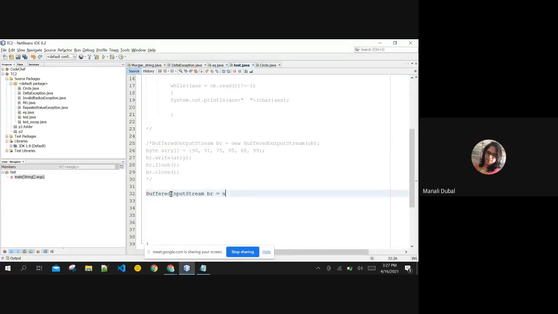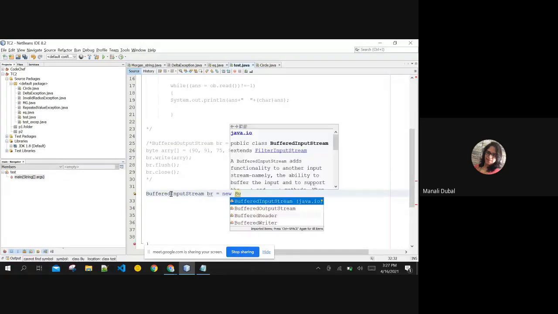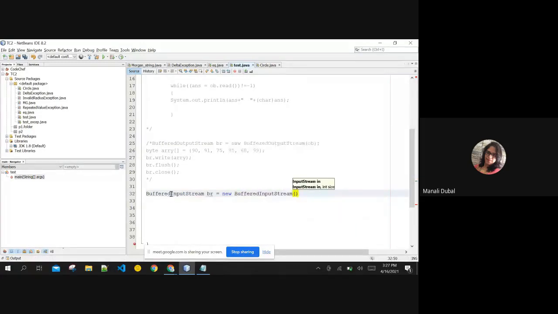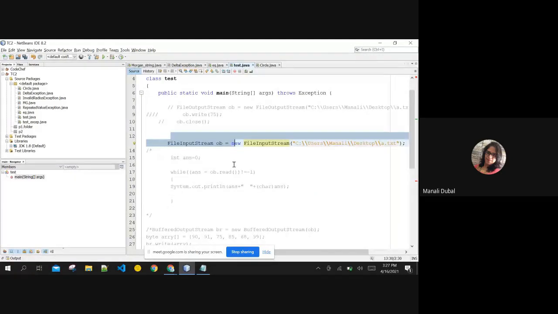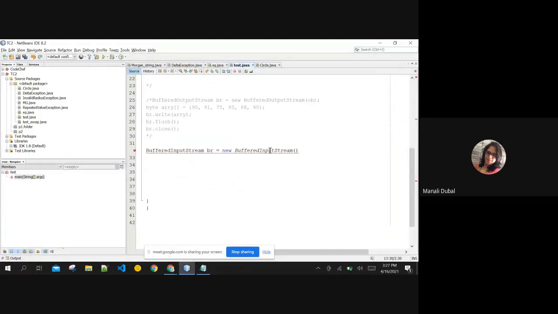I am creating br as the new object of the buffered input stream. In this stream I pass the file input stream object, because I want to fetch the data from the file.